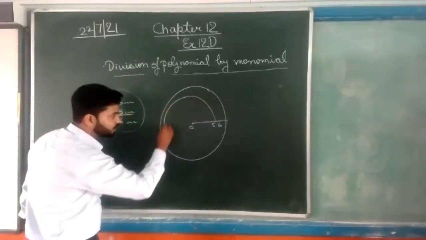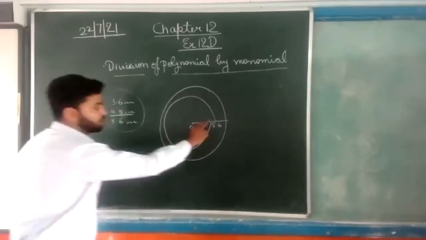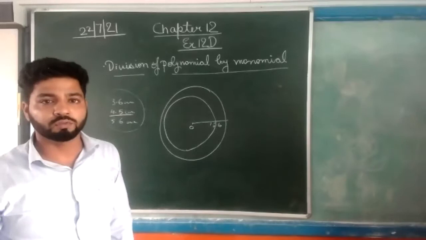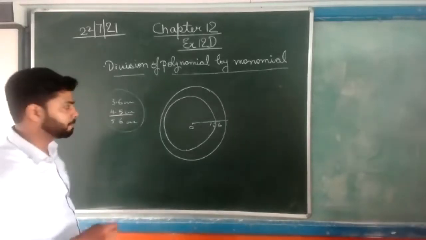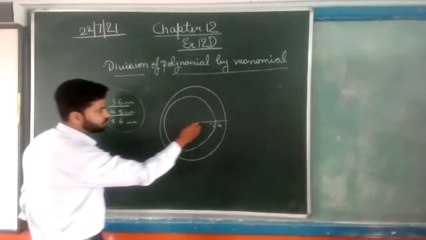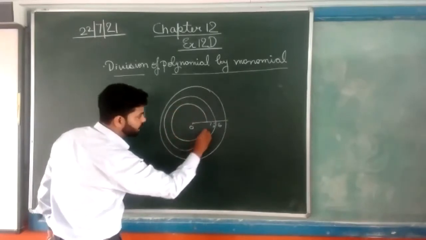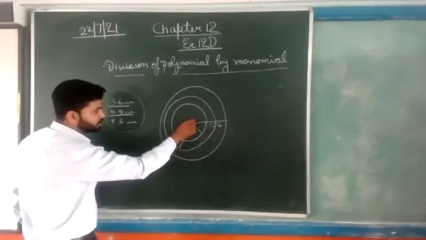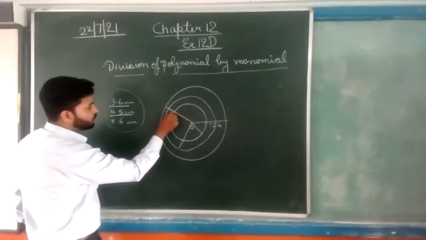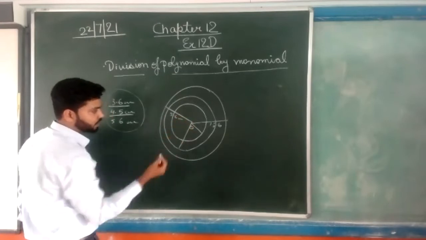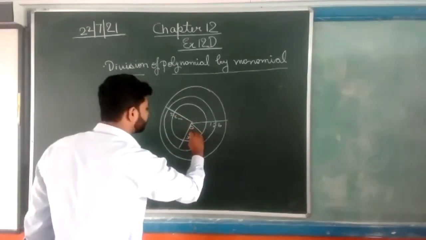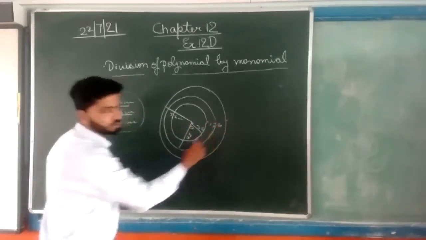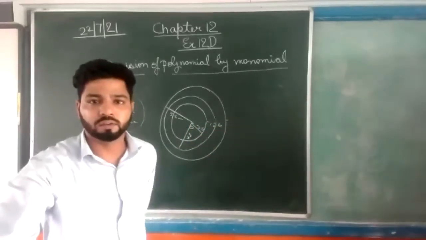So you will draw like this, not a different circle. Most of them have drawn different circles. Now again 3.6 centimeter. So this will be this, and this is the figure. Mention the radius like this, 5.6 centimeter, 4.5, and this is 3.6. Not like this. Everyone getting?